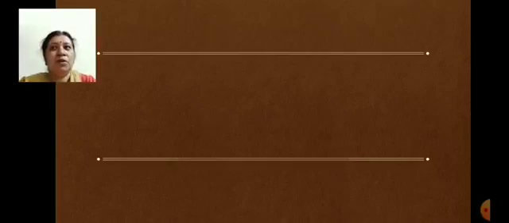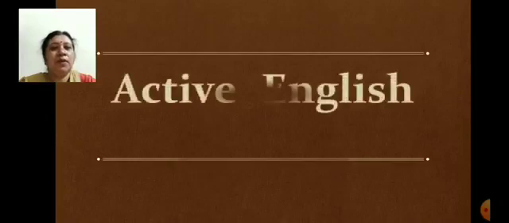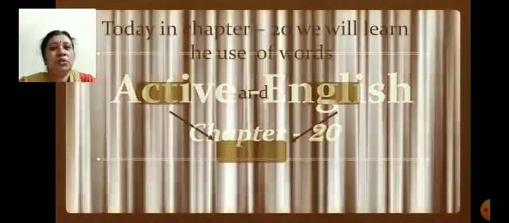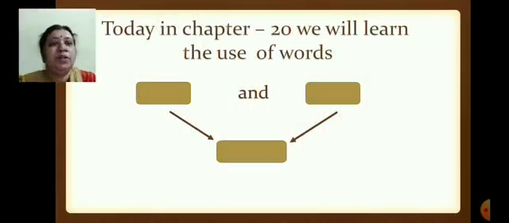Okay. So now today in Active English we are doing chapter 20. Children, today in this chapter we will learn the use of the words is and are with the word there.